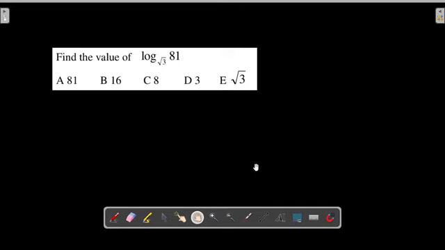In our VFA class, we have passed through this level. We have done a lot on advanced logarithm, but this is just to let us know, because this is one of the questions that I gave to my VFA class. Out of 125 students, it's just 10 of them that were able to solve this problem correctly. So I decided to make a video on it. Let's try to solve it together, so my friends can also benefit from it.